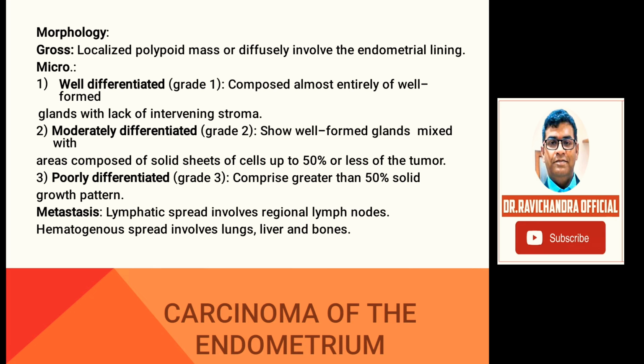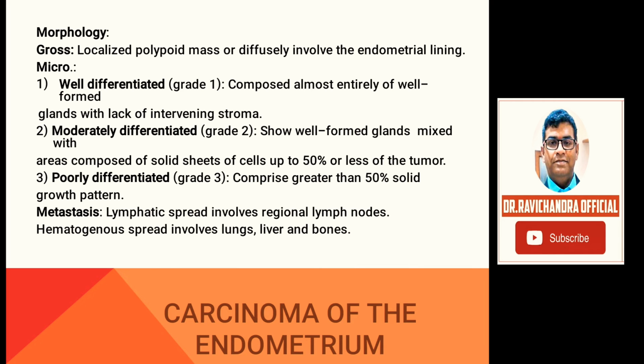Well differentiated is composed almost entirely of well formed glands with lack of intervening stroma. The moderately differentiated shows well formed glands mixed with areas composed of solid sheets of cells, up to 50% or less of the tumor. And the poorly differentiated comprises greater than 50% solid growth pattern. Well differentiated is considered as grade 1, moderately differentiated as grade 2 and poorly differentiated as grade 3.